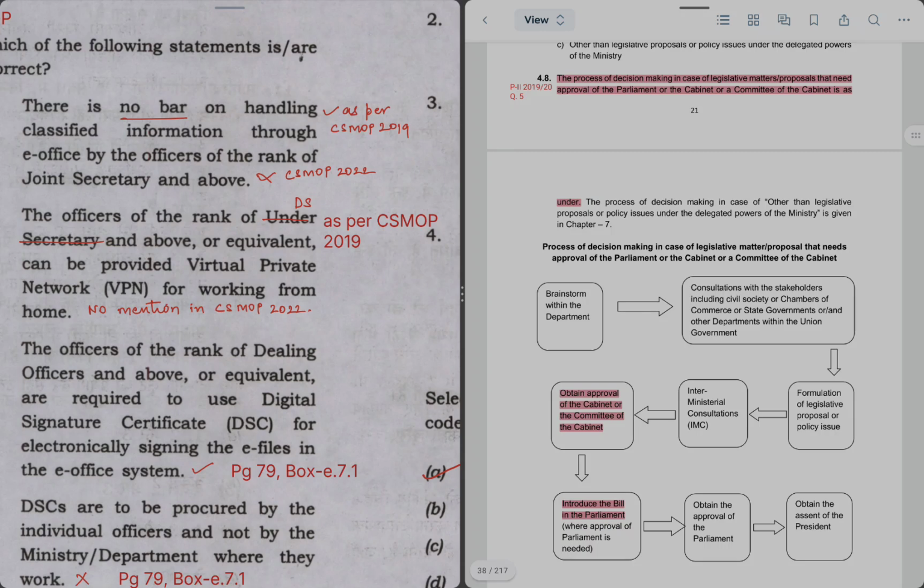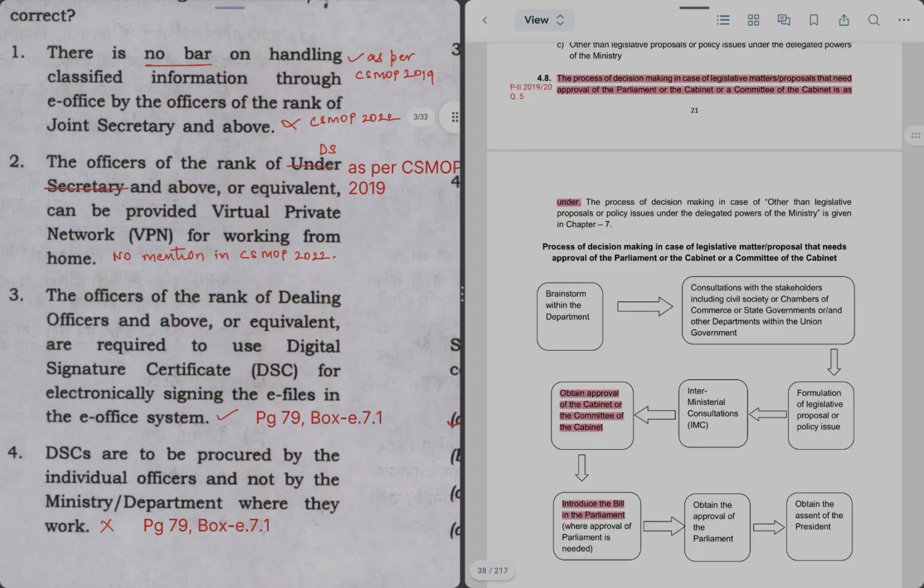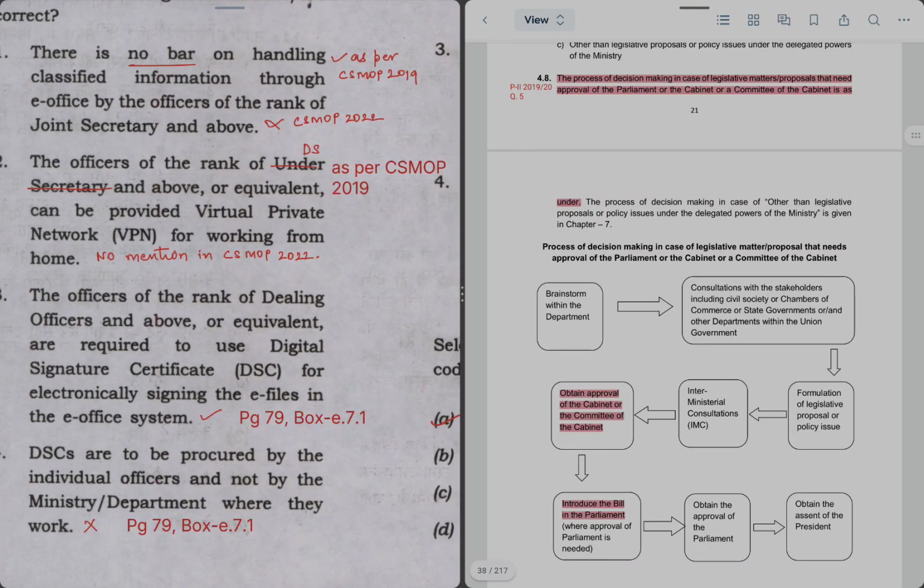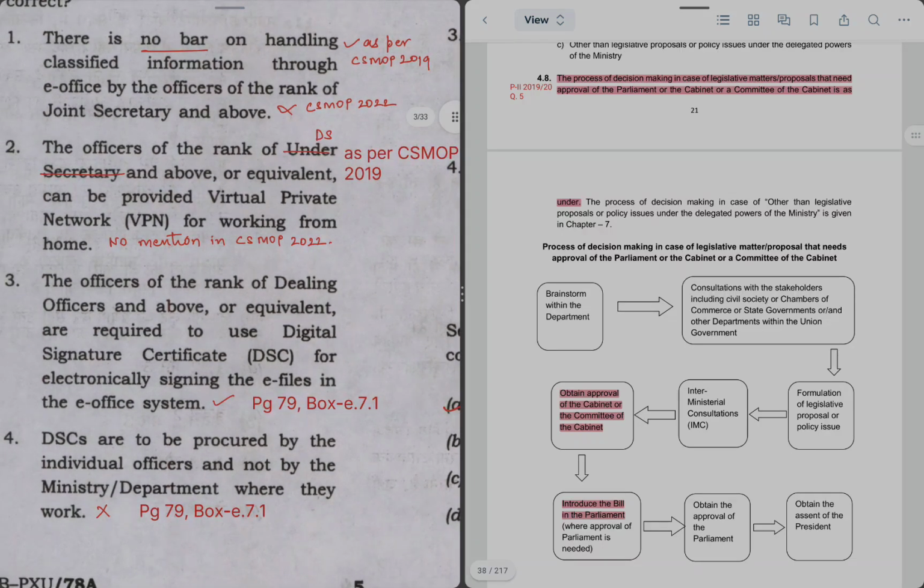So statement 1 is true, that there is no bar on handling classified information through e-office by the officers of rank JS and above. Fine. Next statement is the officers of rank US and above or equivalent can be provided with the VPN for working from home. As per CSMOP of 2019, DS and above rank officers can be given, and in new MOP there is no mention of this VPN thing and the rank to which they can be given. Statement 3 says the officers of the rank of dealing officers and above or equivalent are required to use digital signature certificate for electronically signing the e-files in e-office system.